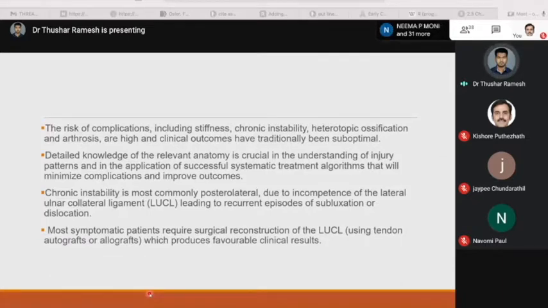Chronic instability is most commonly posterolateral due to incompetence of the lateral ulnar collateral ligament, leading to recurrent episodes of subluxation or dislocation. Most symptomatic patients require surgical reconstruction of the lateral ulnar collateral ligament using tendons or autografts or allografts, which produce favorable clinical results.